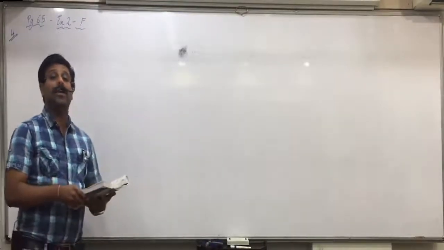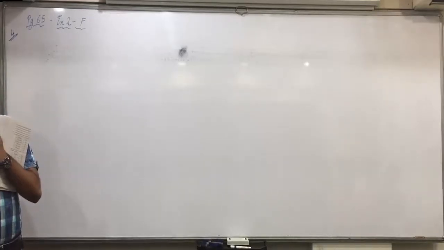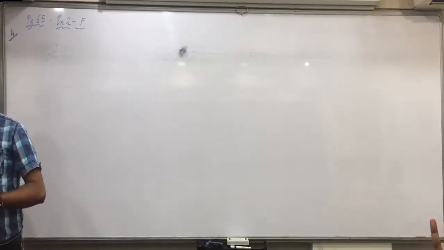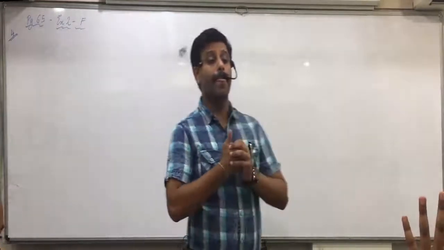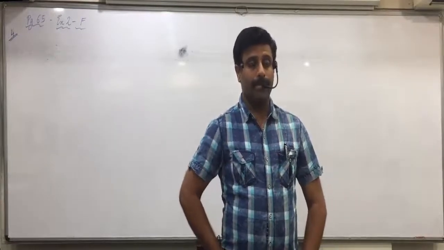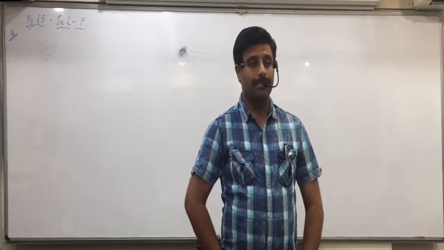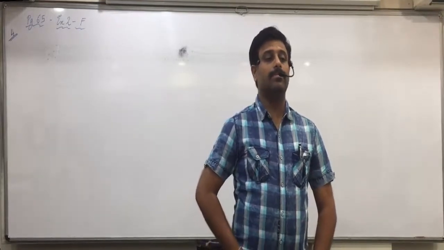Raise your hand, what workings will you make to find the class length? Fenil? So first we have to find the range, which is equal to the highest minus the lowest. So it will be 27, and then class length is equal to range upon classes.